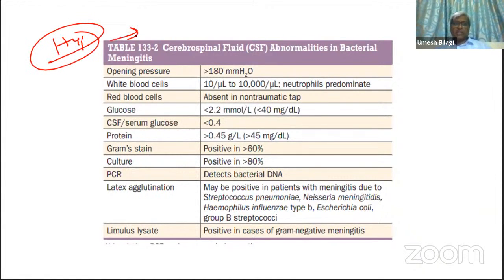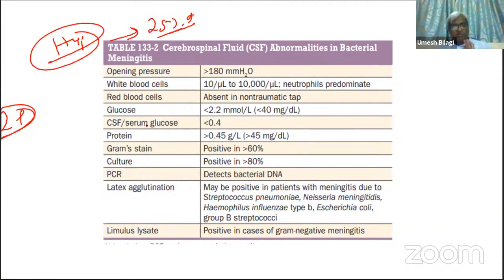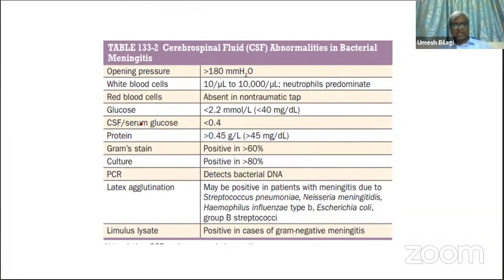So if you are treating with 25% dextrose, of course you can definitely start the 25% dextrose and do LP. It will not alter the CSF blood glucose that fast. It will take some time, 1 or 2 hours, to balance itself with the CSF. So if you want to correct hypoglycemia, correct it with 25% dextrose and still do LP immediately. Don't delay too much. And the ratio has been given here. CSF serum glucose ratio here will be less than 0.4.